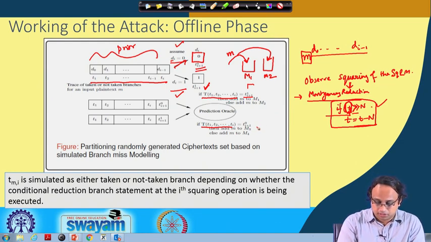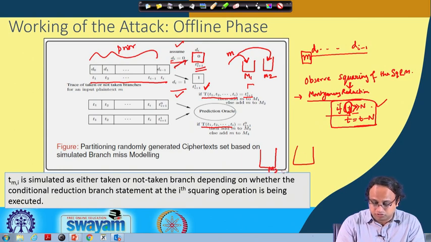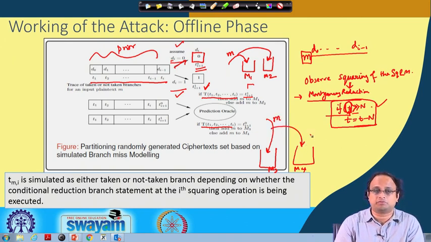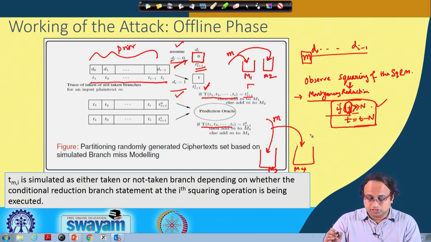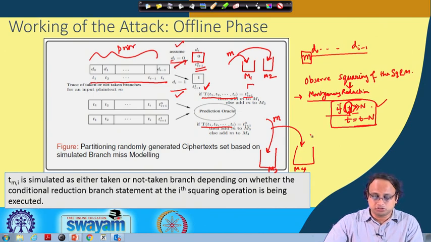then I again define 2 more buckets, call them M3 and M4, and I put the message. So, if it matches, then I put it into M3, or if it does not match, then I put this M into the bucket M4. Therefore, I partition my input M into these buckets M1, M2, M3 and M4.